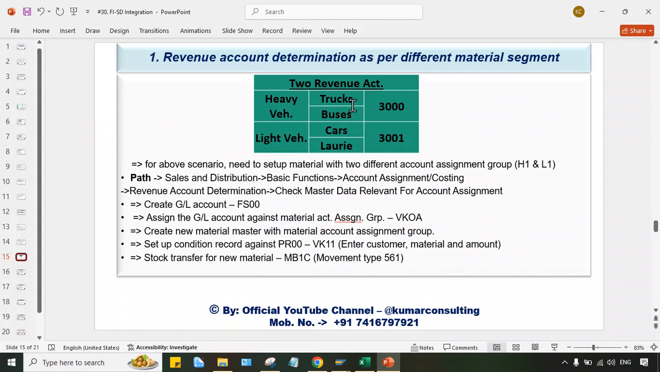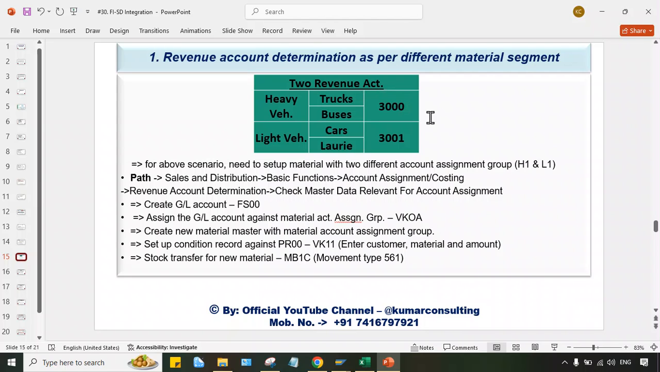So guys, here we have to create multiple material masters for trucks and multiple material masters for buses. If any transaction is posted related to a material master which belongs to heavy vehicles, whether trucks or buses, the system should automatically trigger GL account 3000. And if any transactions are posted against light vehicles, whether cars or lorries, then 3001 is supposed to be triggered by the system automatically.